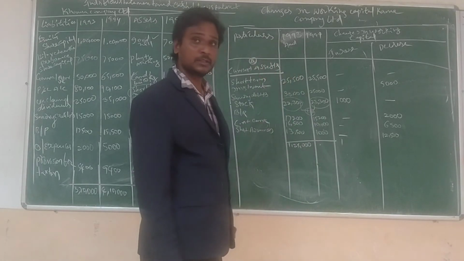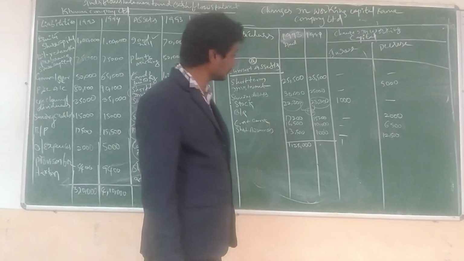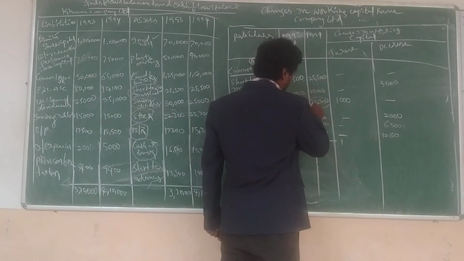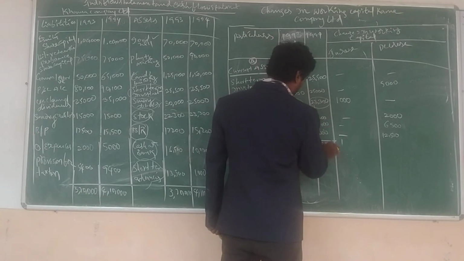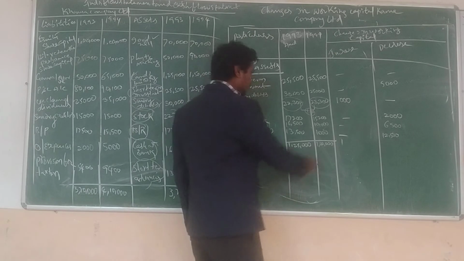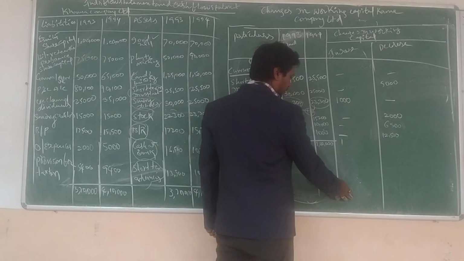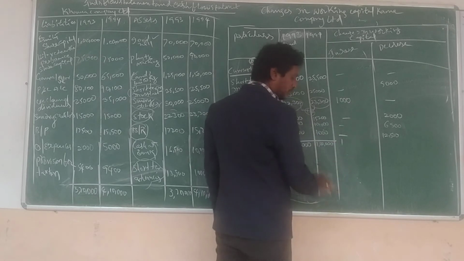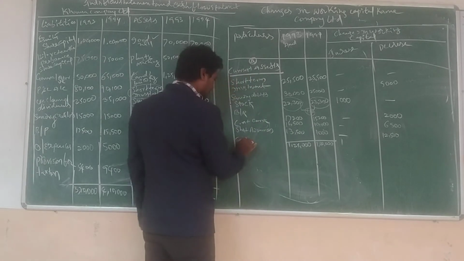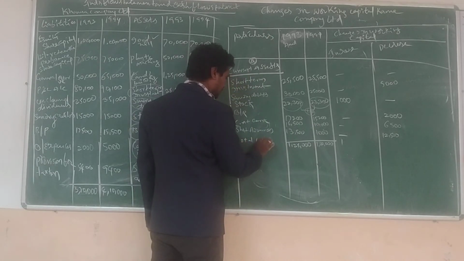Next, now calculate this one: 50, plus 23, 63,800, plus 15,200, 68,200, 1 lakh. Okay. Don't calculate this amount until the end of the movement. Now we are going to calculate the increase or decrease amount, just for 93 and 94. This is the total current assets.